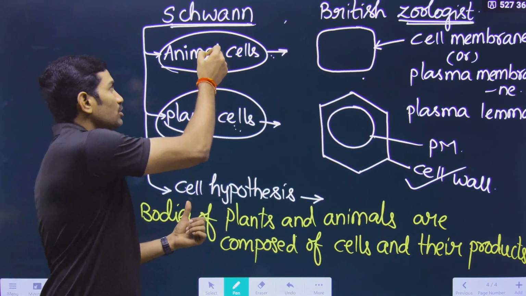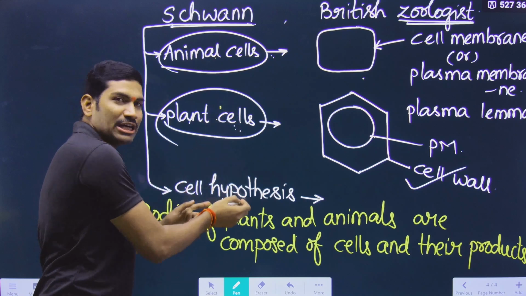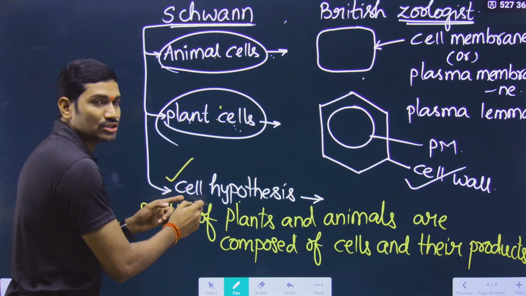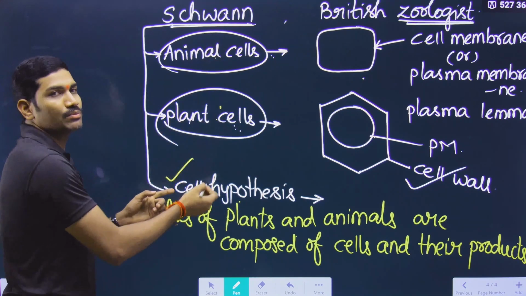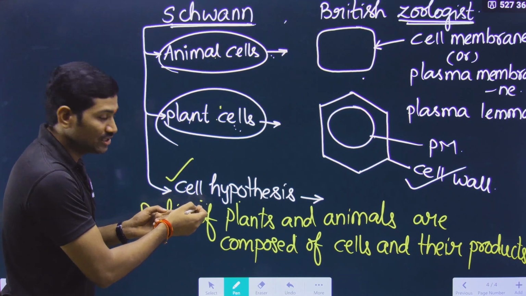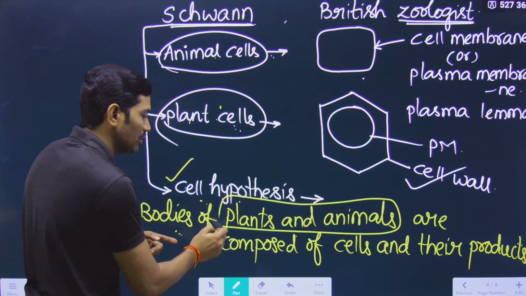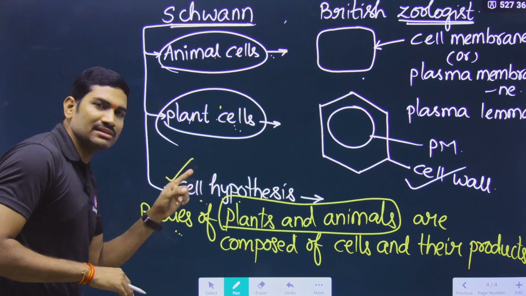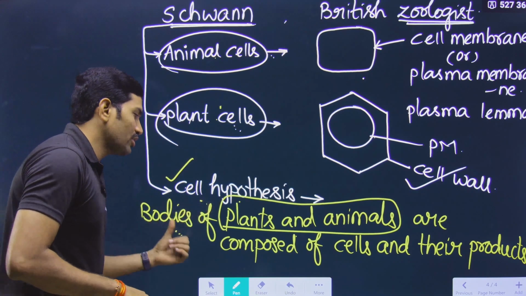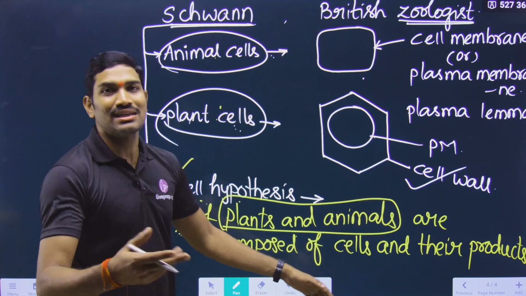So since he observed both animal and plant cells, based on this, he proposed a cell hypothesis. Who proposed the cell hypothesis? Schwann proposed the cell hypothesis. And what did he propose in this? He said that bodies of plants and animals, please understand this, he is talking only about plants and animals in the cell hypothesis, are composed of cells and their products.